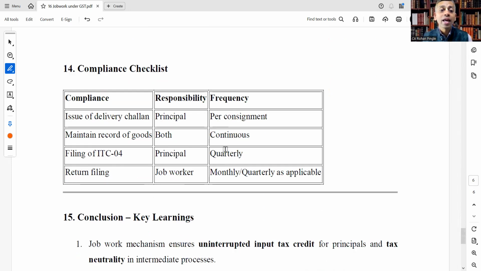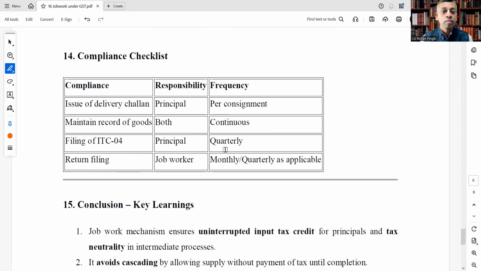Let's see the compliance checklist. Issue of delivery challan: the responsibility lies with the principal, and frequency is per consignment. Maintain record of goods: the responsibility is for both, and frequency is continuous.